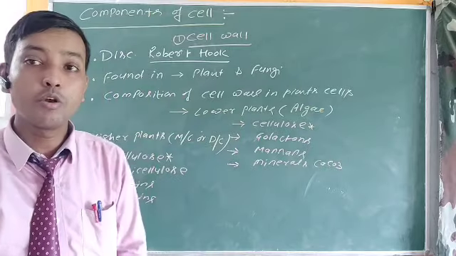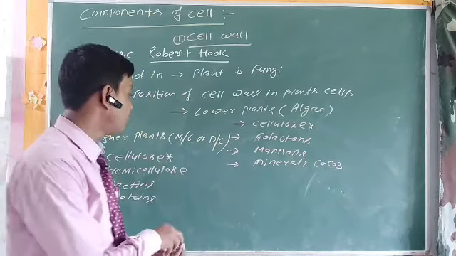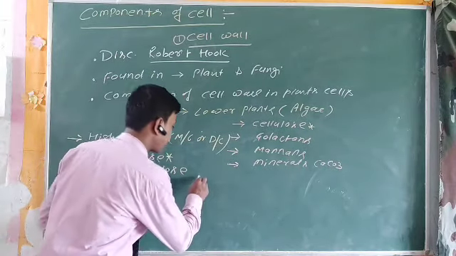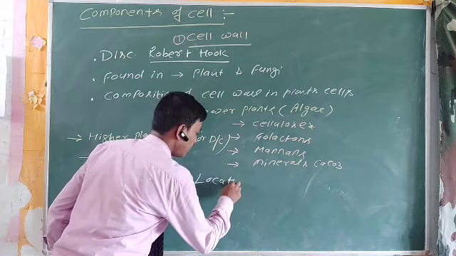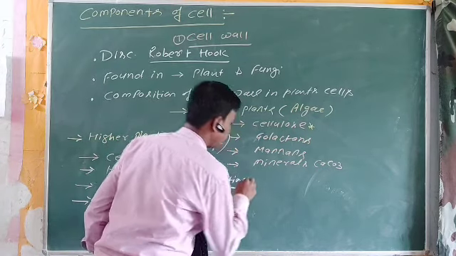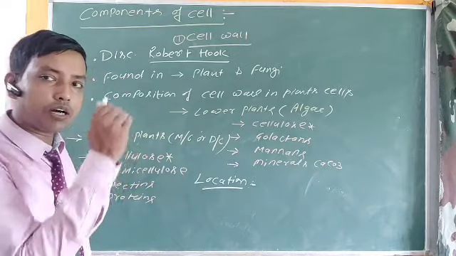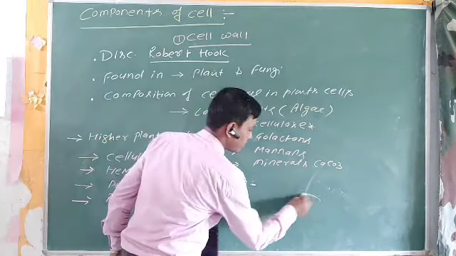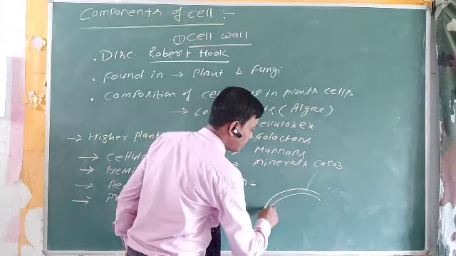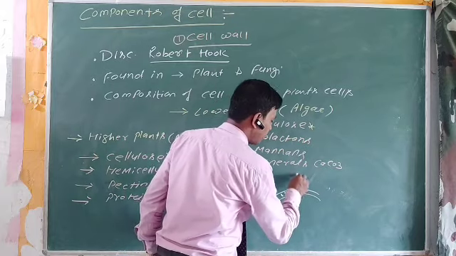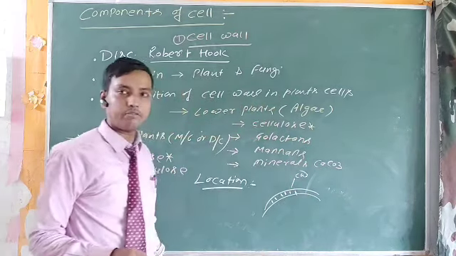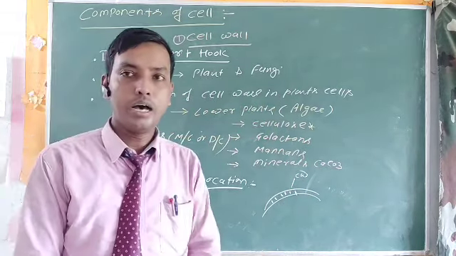Now back to the location of the cell wall. Where is the cell wall located? Actually, the cell wall is located above the plasma membrane. This one is the plasma membrane, then the cell wall is located above the plasma membrane. So the cell wall is located just above the plasma membrane.